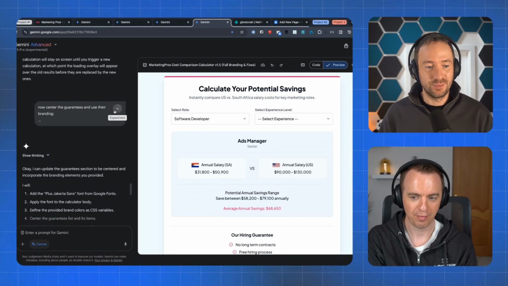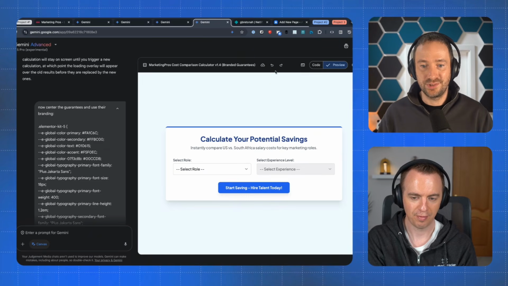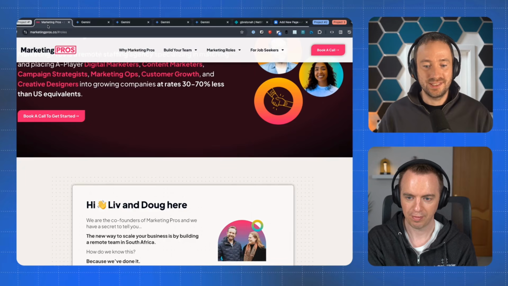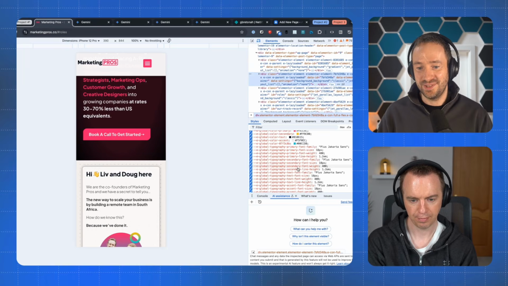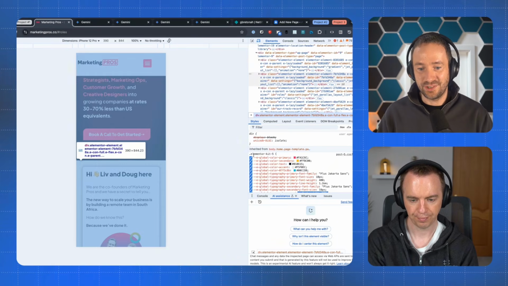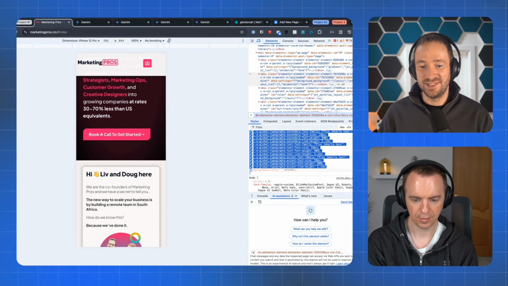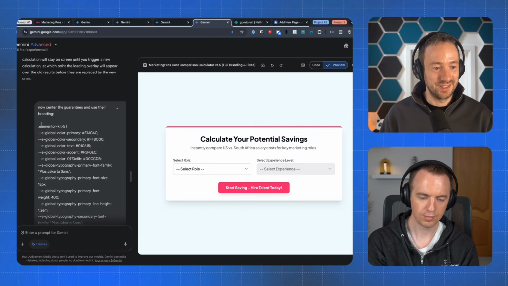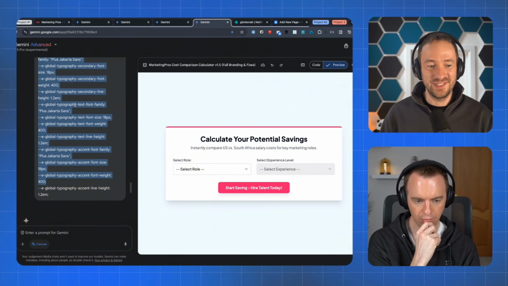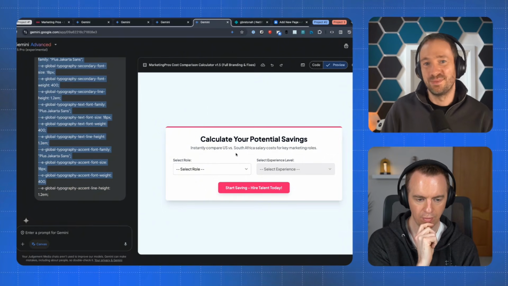And so, for example, with the branding, I went from a non-branded version to a branded version. The only thing I did is I went on their website and right-clicked, and this looks fancy, but don't be afraid, this is the CSS on the right. You can see all the variables of their design here. I just copied this and pasted it in the chat over there. I literally pasted this and said, use this, just figure it out. And it just rebranded it, basically.